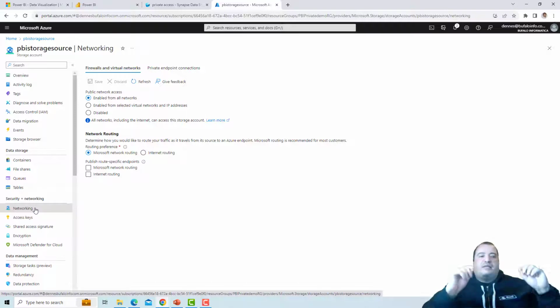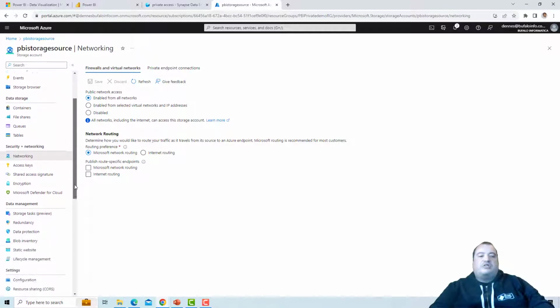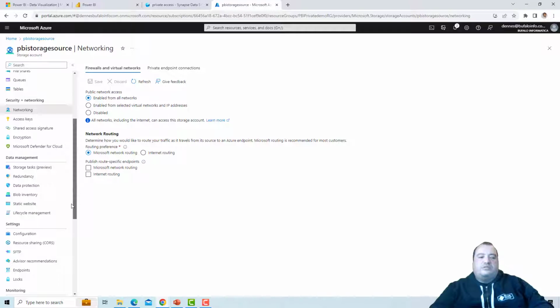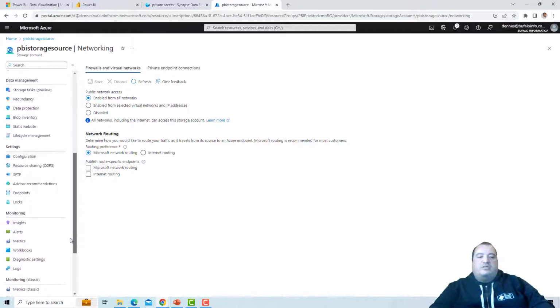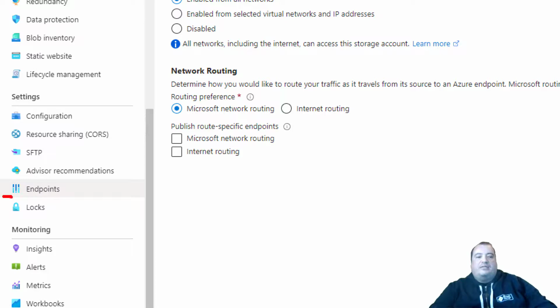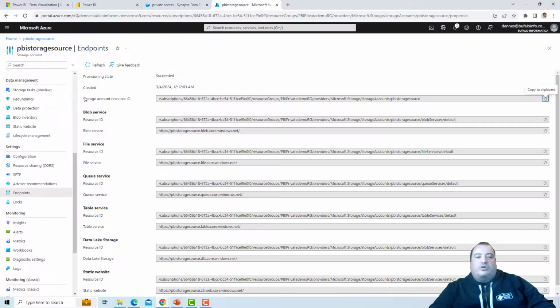How do we do that? First, we need the resource ID for this storage. The resource ID is located on the endpoint item in the left blade. So I get the storage ID for the storage account. This ID includes the subscription, resource group, and the storage account name. So I copied this ID, and now let's go to Power BI.